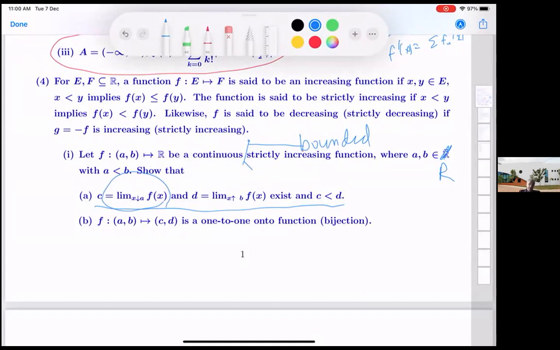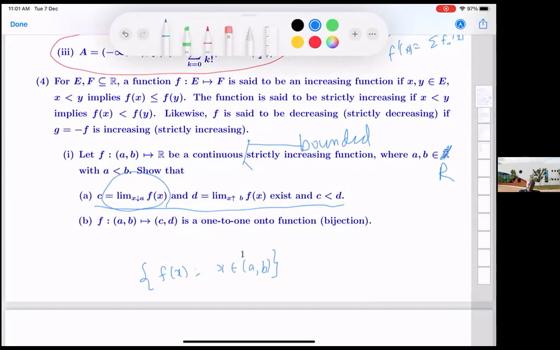If you look at this set, how to write it is another matter, but how can we describe this limit in terms of this set?